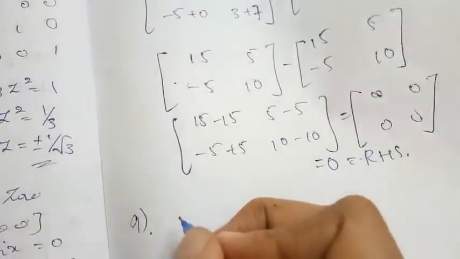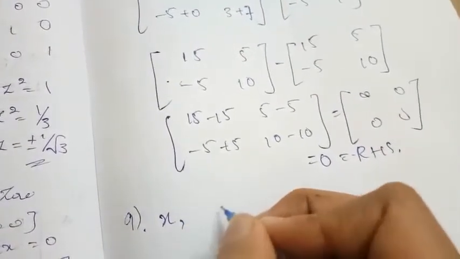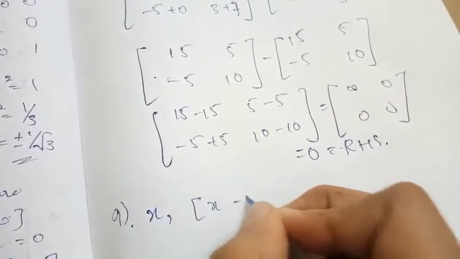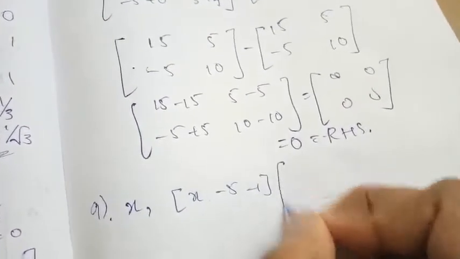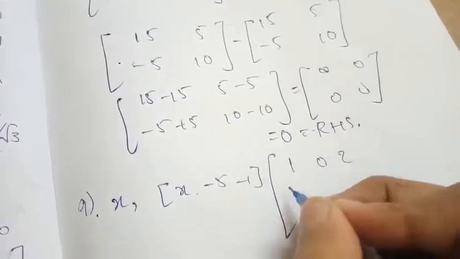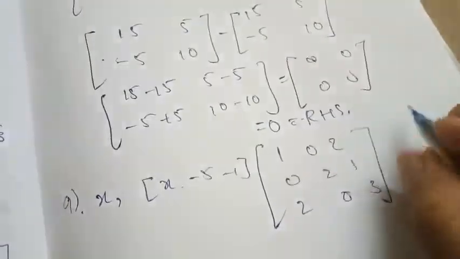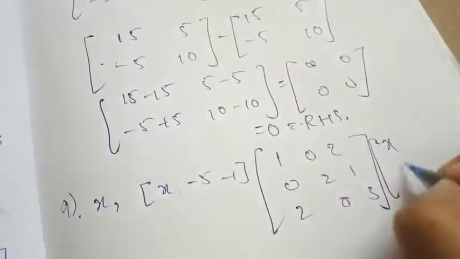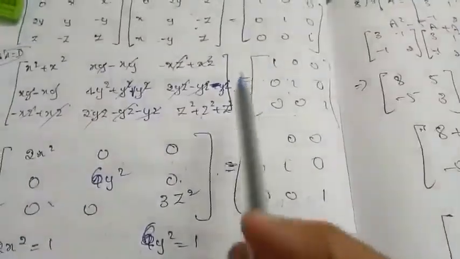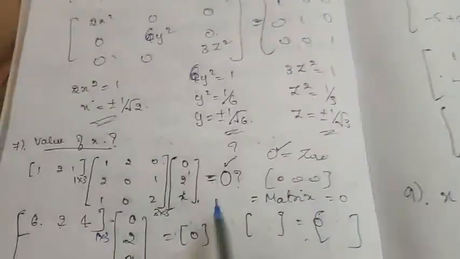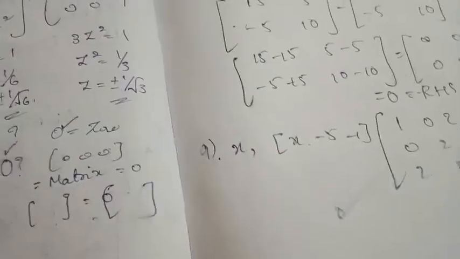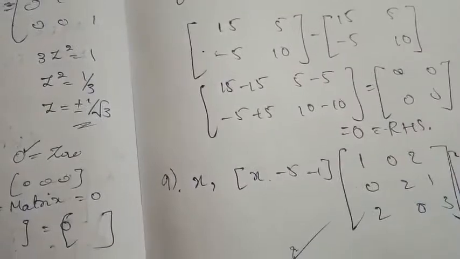Ninth question, again here they have asked us to find the value of x. The question is a row matrix [x -5 -1] times a 3 by 3 matrix [1 0 2; 0 2 1; 2 0 3] times the column [x; 4; 1], which is equal to 0. This is similar to the problem I have solved. You can do the ninth problem by yourself.